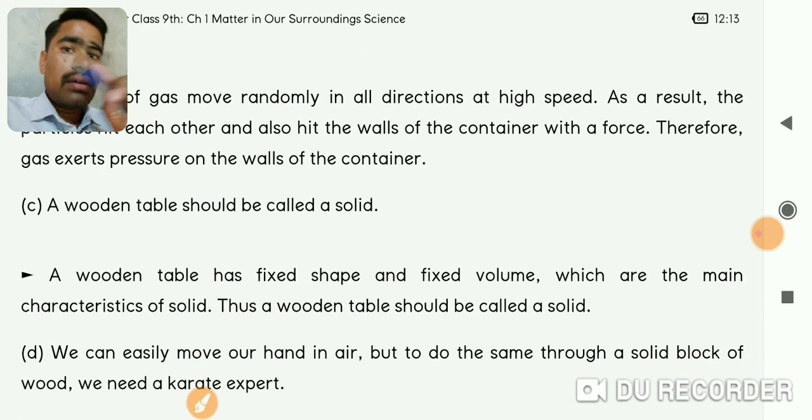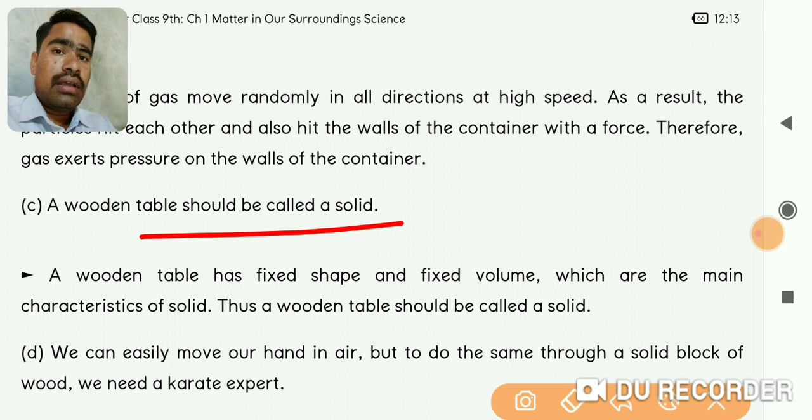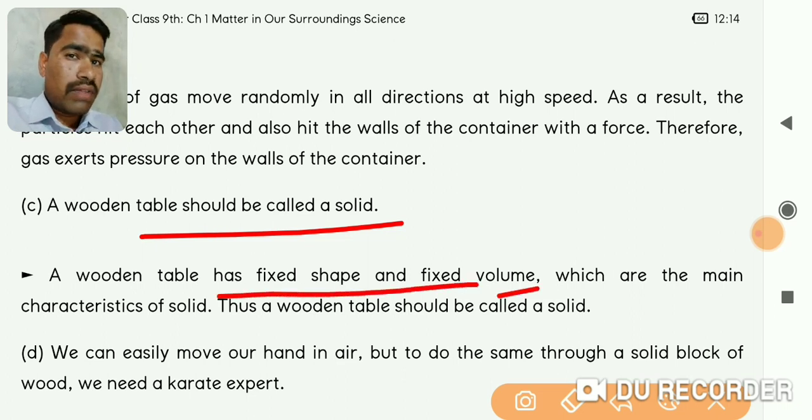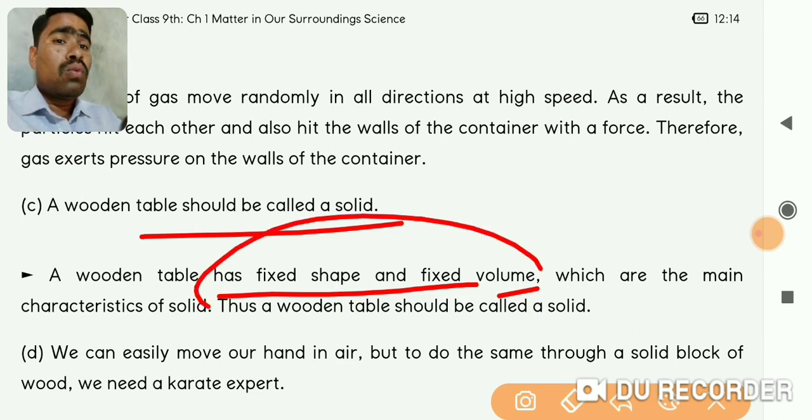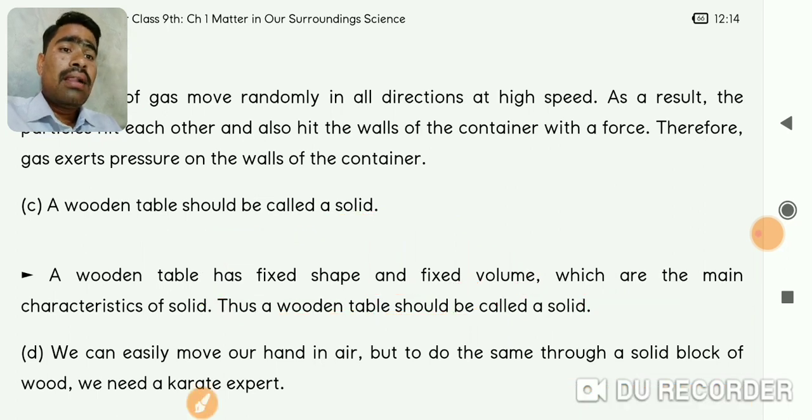The third question is whether a wooden table should be called a solid. Of course it is solid, because a wooden table has a fixed shape and fixed volume. According to the very primary definition of solids, solids are substances which have specific shape and specific volume. The table has fixed shape and fixed volume, which are the main characteristics of solids, and that's why we can call it a solid.